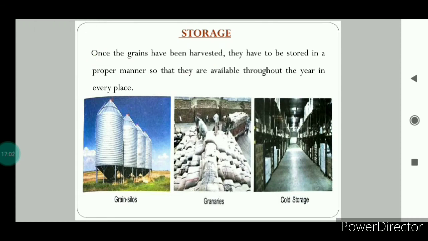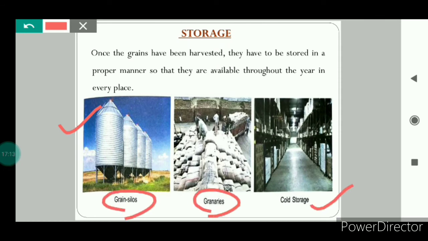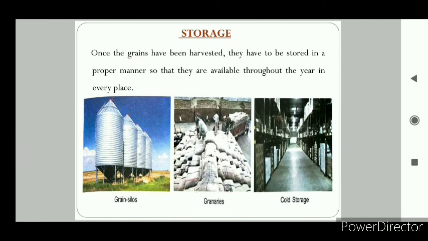Now, if we talk about the methods for storing the grains, you can see these are the grain silos and these are granaries. This is the cold storage. The first one is silos. Silos are tall cylindrical storage structures with openings, and whenever required, grains can be taken out from the opening. The next is the granaries.